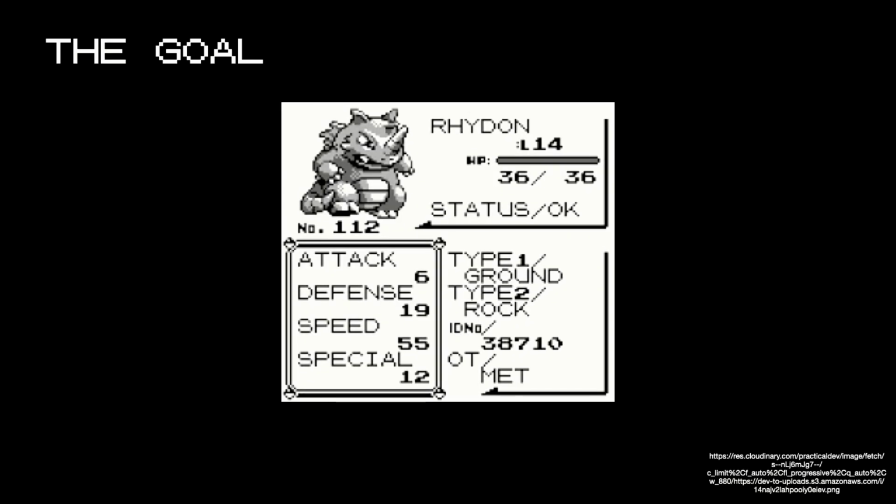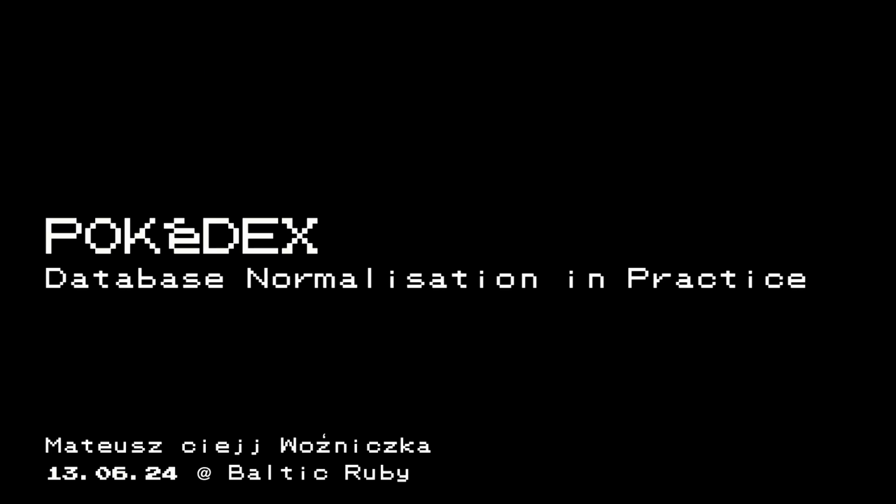So this is how the app will look. We'll have all the information about the Pokemons, and we will call the app Pokedex, right? And this is part 1. This is about data normalization, and this is my name.